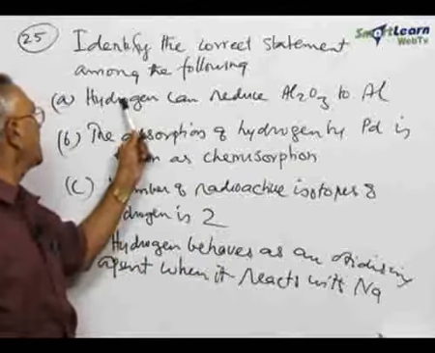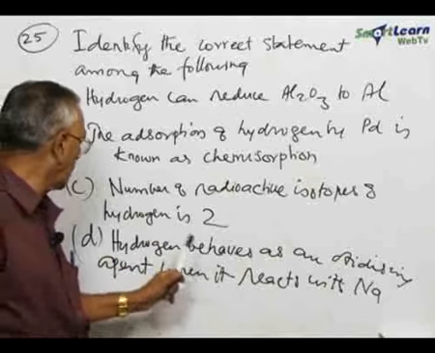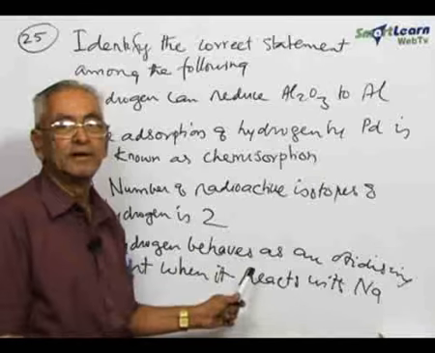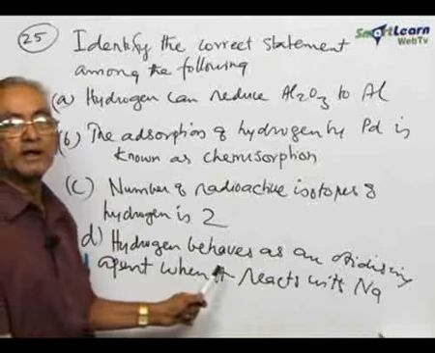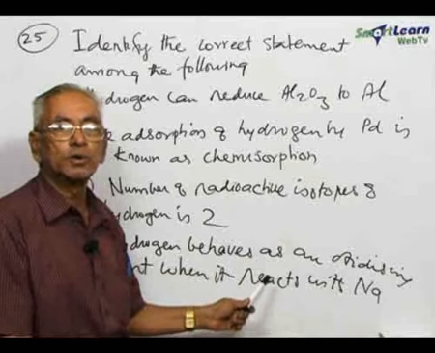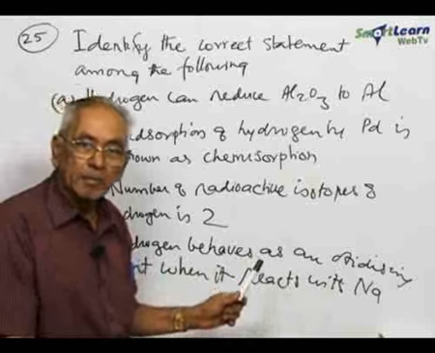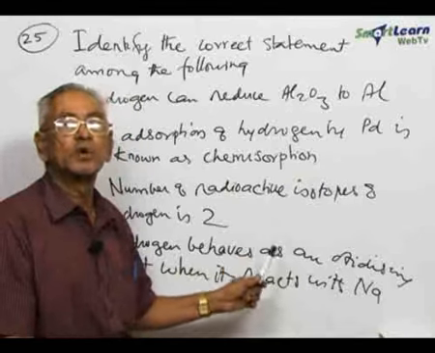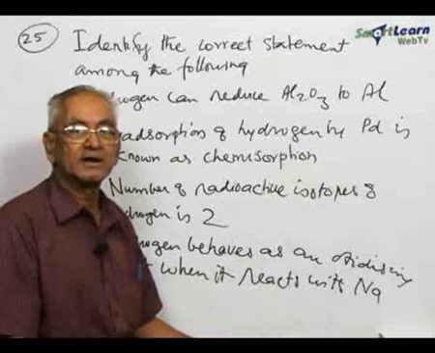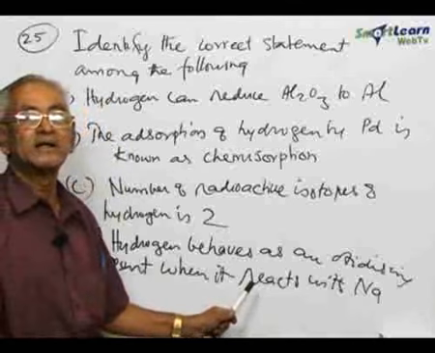So statements A, B and C are not correct. Coming to statement 4, that is statement D: hydrogen behaves as an oxidizing agent when it reacts with sodium to give rise to sodium hydride. What is actually happening? Hydrogen is being converted to the hydride ion, that means an electron is added. A process in which an electron is added is known as reduction, and therefore hydrogen undergoes reduction. Therefore, this behaves as an oxidizing agent, and that statement is actually correct.